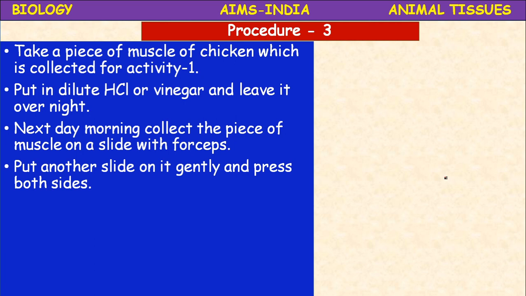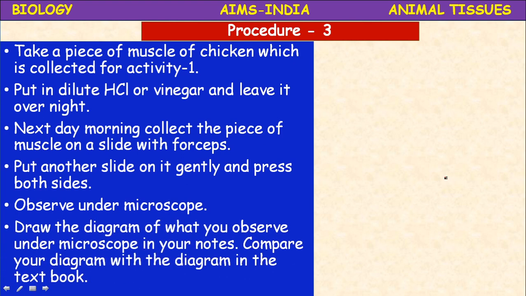Okay, gently you apply little force. Then observe under microscope. And at the time of observation, what you have to do? Draw the diagram as it is, or what you observe under microscope in your notebook. You draw it and compare your diagram with the diagram given here.